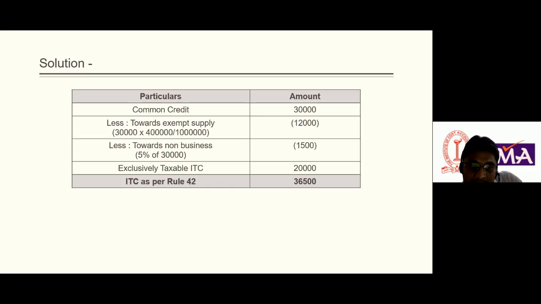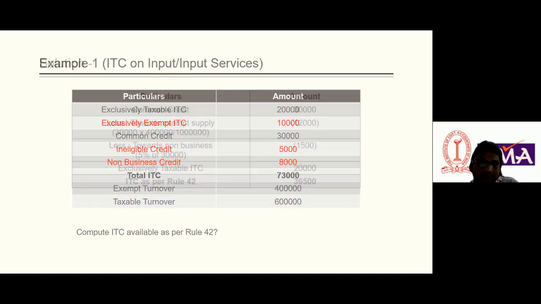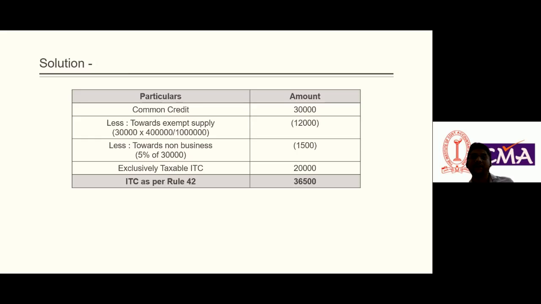So ITC as per rule 42 would be 36,500. Out of the total ITC of 73,000, we can avail only 36,500. I think this is clear to all of you.